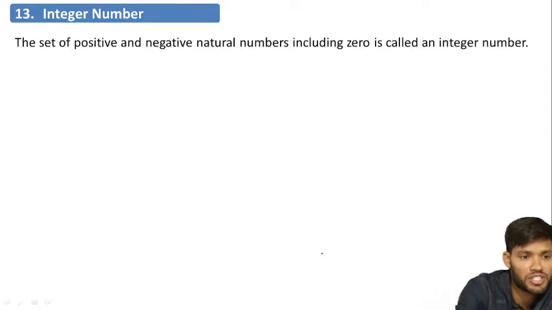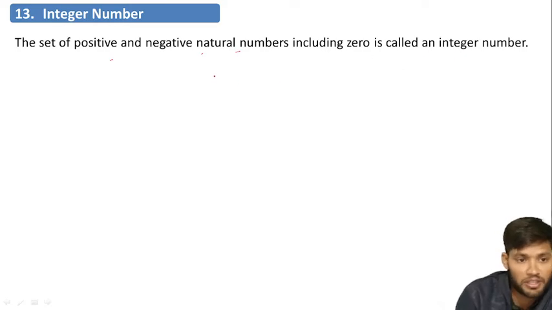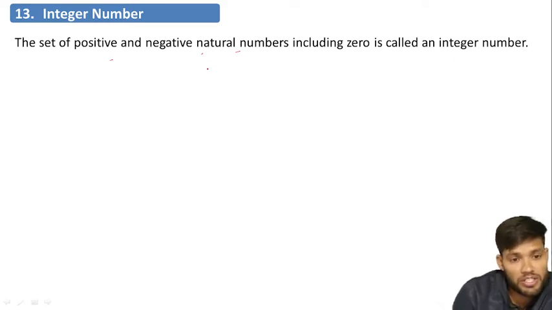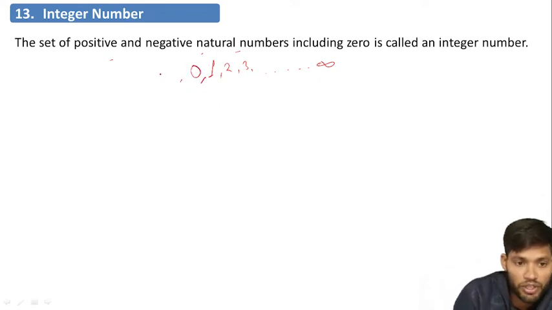Now integer numbers. What is an integer number? The set of positive and negative natural numbers, including 0, is called integer numbers. We studied natural numbers. What is a natural number? The numbers starting from 1, 2, 3 and going up to infinity are called natural numbers. When we include 0 in the natural numbers, it becomes whole numbers. And when we include -1, -2, -3 up to infinity, it is the family of integers.